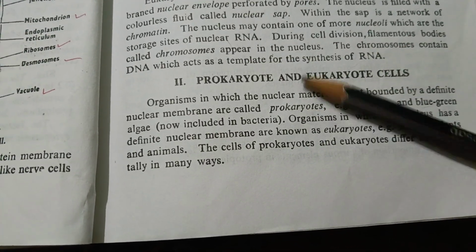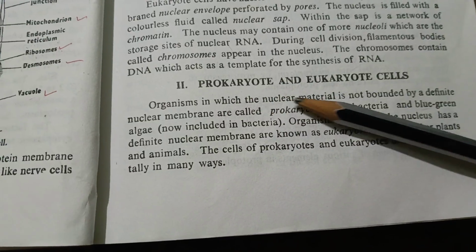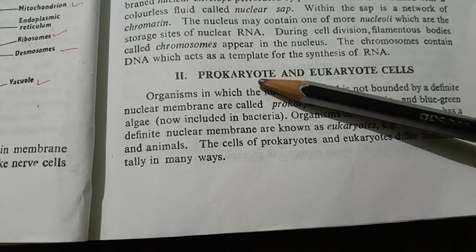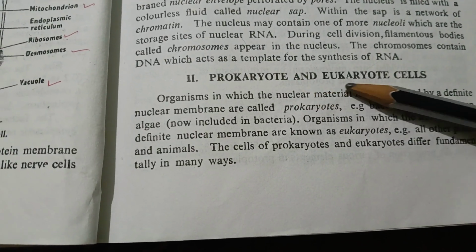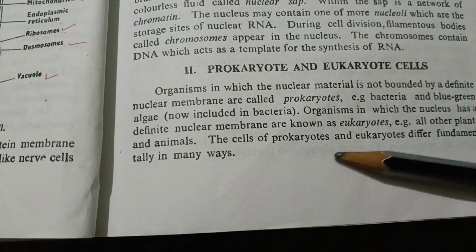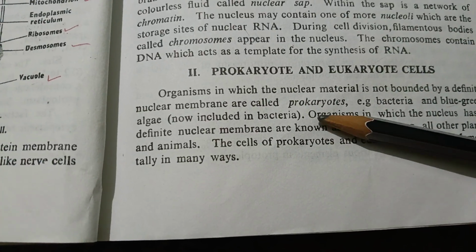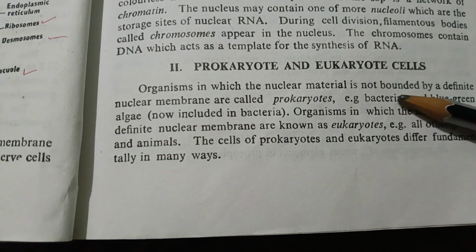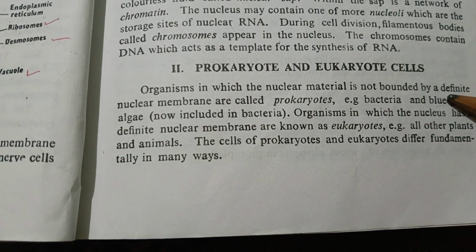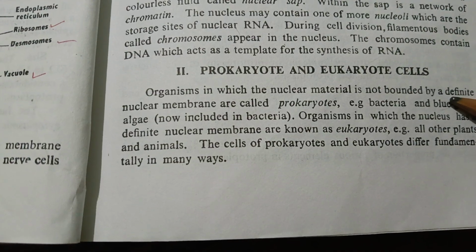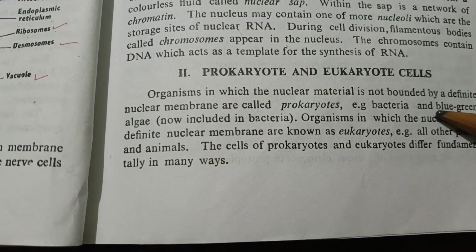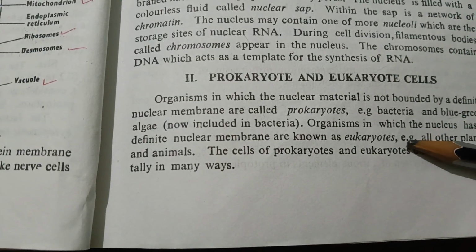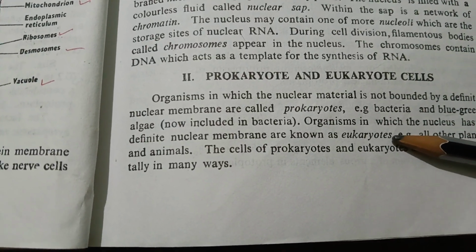Today we will study about prokaryotic and eukaryotic cells. What is meant by prokaryote and what is meant by eukaryote? Prokaryotes are the organisms in which the nuclear material is not bounded by a definite nuclear membrane. They are called prokaryotes. Here pro means first or primitive.